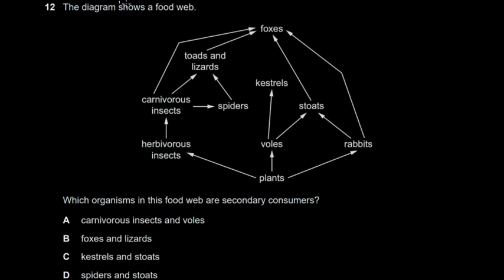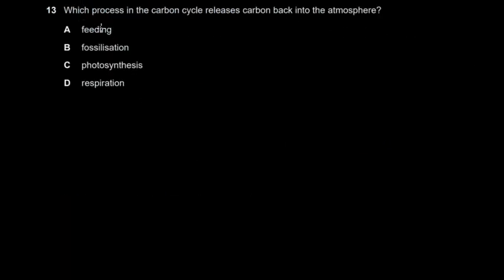So let's quickly move to the next part. The next part says which process in the carbon cycle releases carbon back into the atmosphere. Okay, so carbon into the atmosphere. These qualifiers are very important. Sometimes they ask you about carbon into the carbon sink, as in carbon from the atmosphere. This one they are saying into the atmosphere. So we're looking at this process here, respiration. Why? Because you have glucose plus oxygen, then you get carbon dioxide plus water. So respiration obviously contributes to carbon going back into the atmosphere in the form of carbon dioxide.